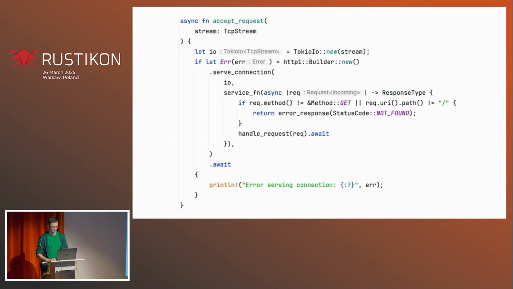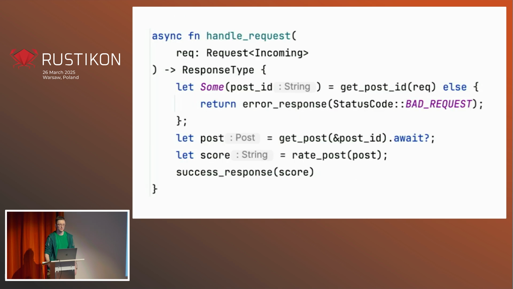So far so good. The accept request uses Hyper to bring us up from TCP to HTTP, and then rejects anything that's not a GET request with the appropriate path, and then passes the request down to the handle request function.